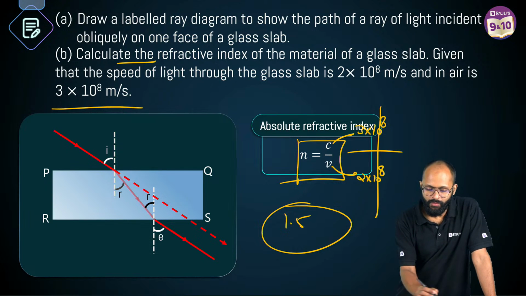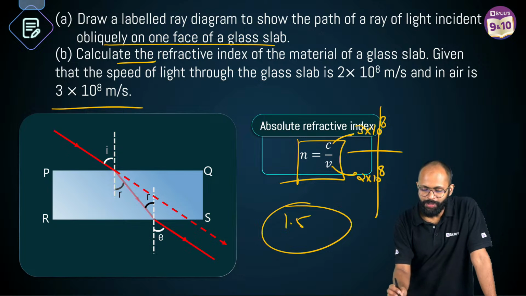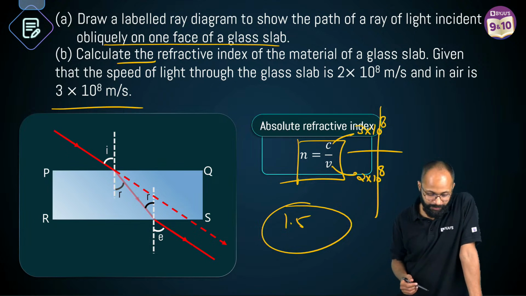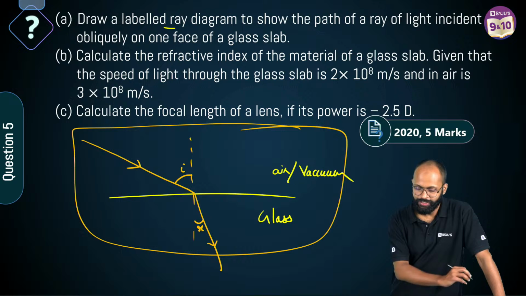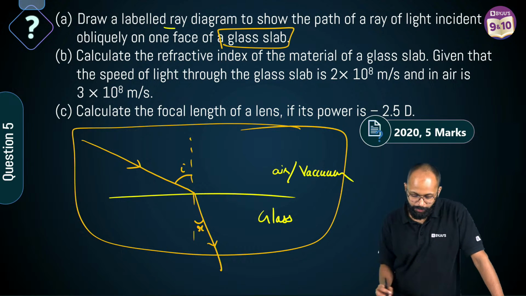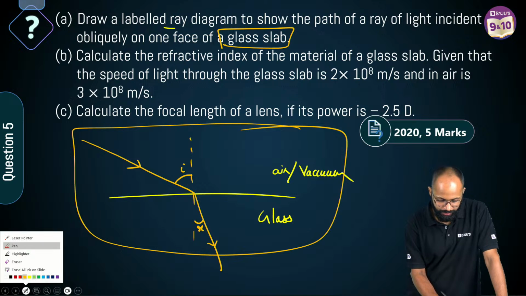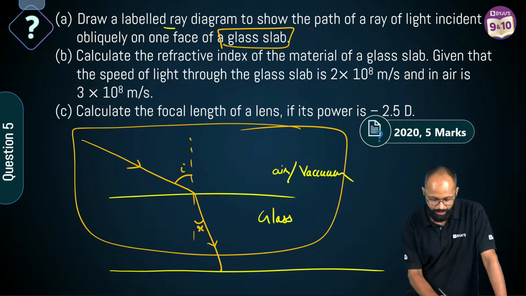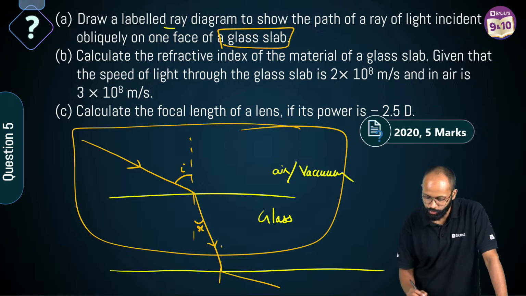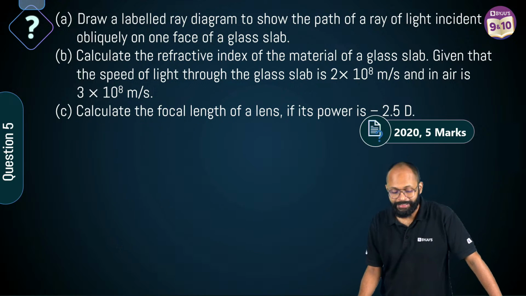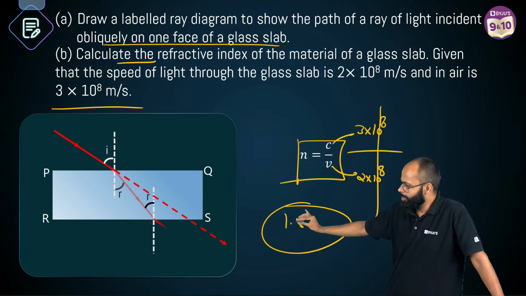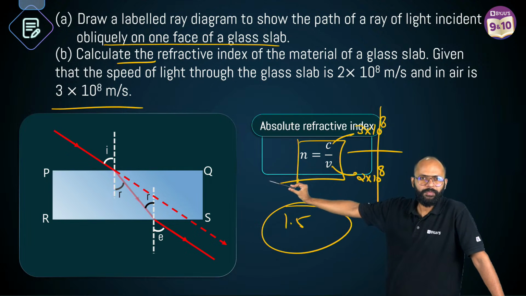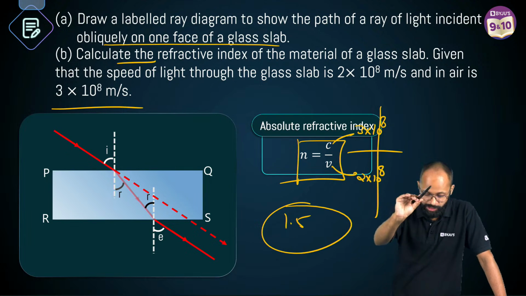Listen to me. When you make the glass वाला ray diagram, what I showed you here, this is half of the picture. But when it says glass slab, what becomes important? Sir, what is important? I also have to draw. You also have to draw what happens when this light ray falls at the other face. So you have to complete the diagram, right? So this diagram will look something like this, correct? The emergent ray will be parallel to the incident ray with lateral displacement.